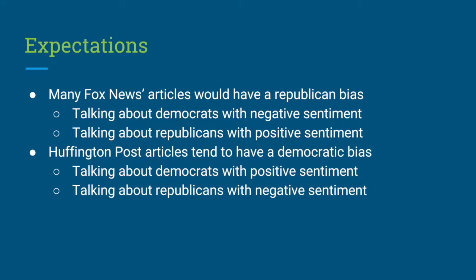Some expectations that we had were that right-leaning news sources such as Fox News would have a Republican bias. This would include articles that would be talking about Democrats with negative sentiment and articles talking about Republicans with a positive sentiment. On the other hand, we expected left-leaning news sources such as the Huffington Post to have articles with a Democratic bias. This would include articles talking about Democrats with positive sentiment and Republicans with a negative sentiment.